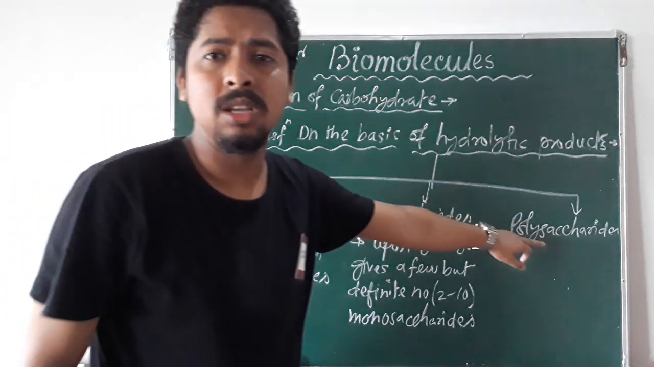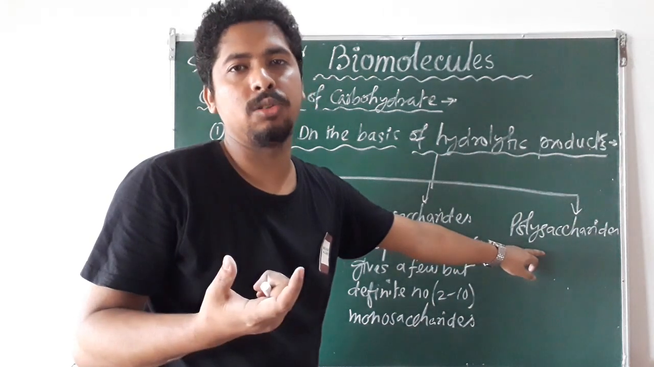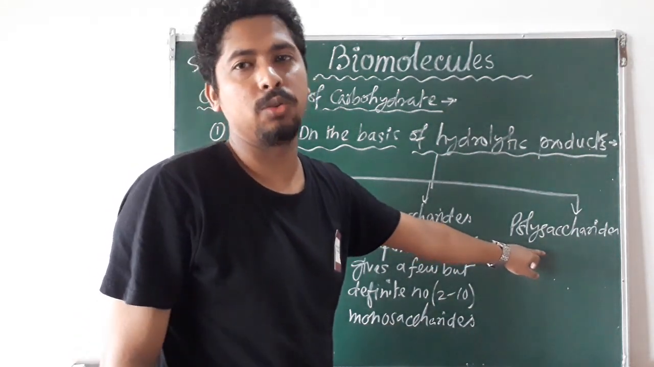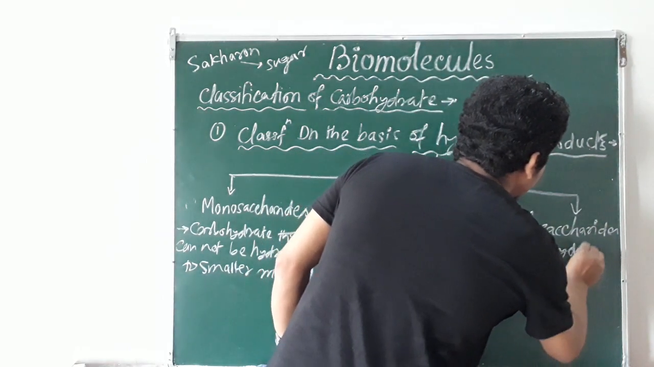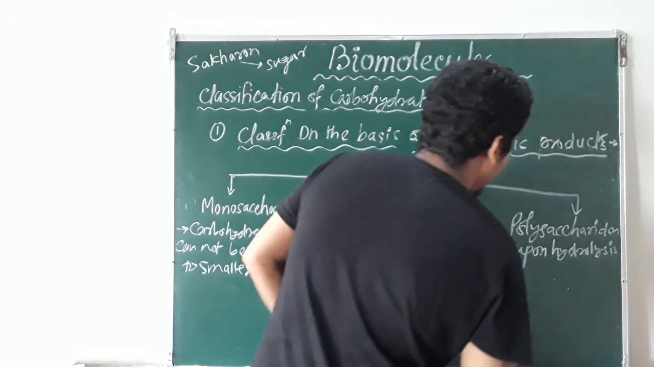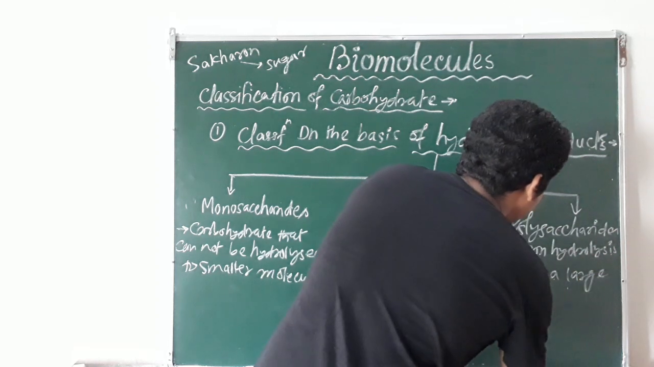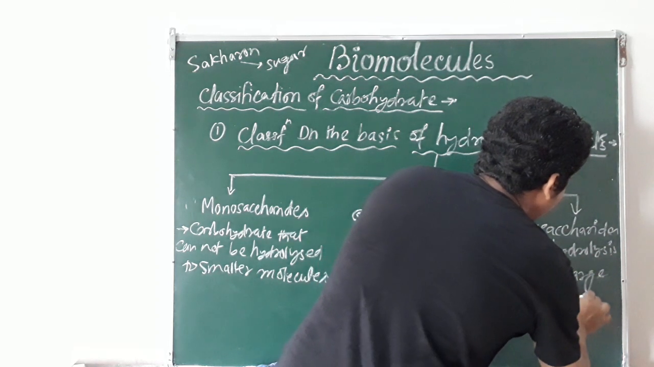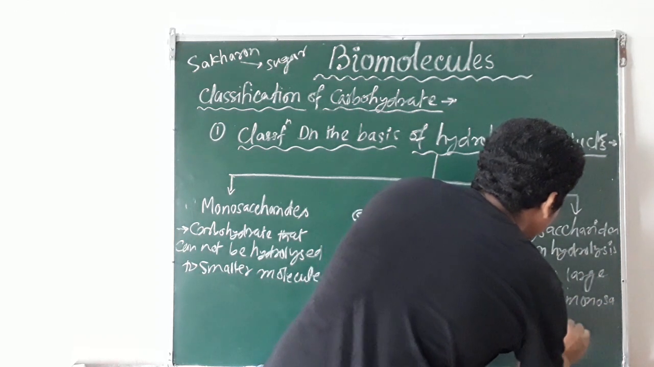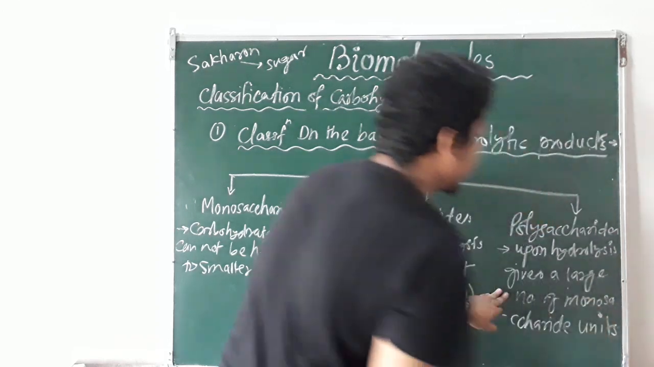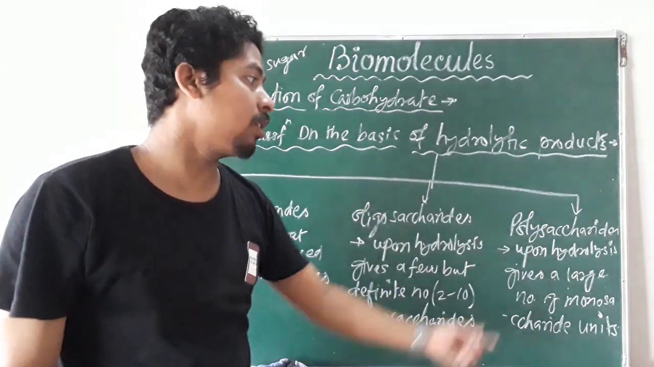And what are polysaccharides? Polysaccharides are those carbohydrates which upon hydrolysis give a large number of monosaccharide units. These monosaccharides may be the same or different. So these are called polysaccharides.